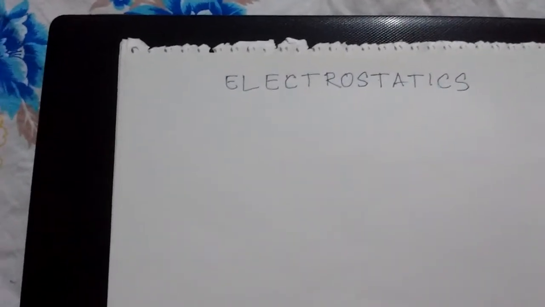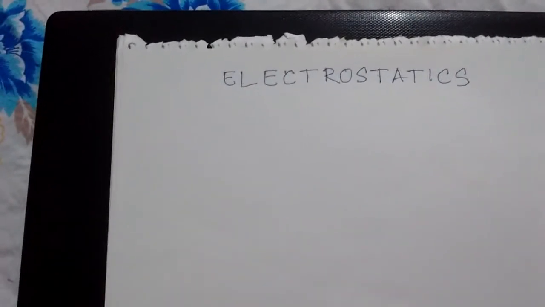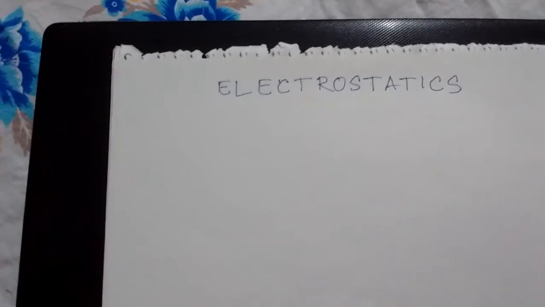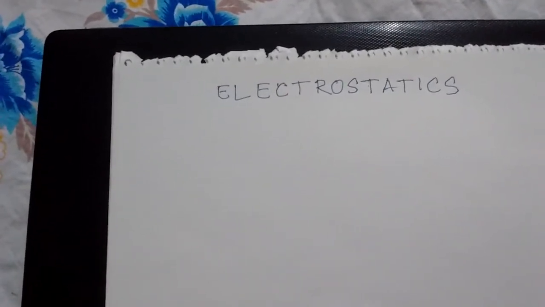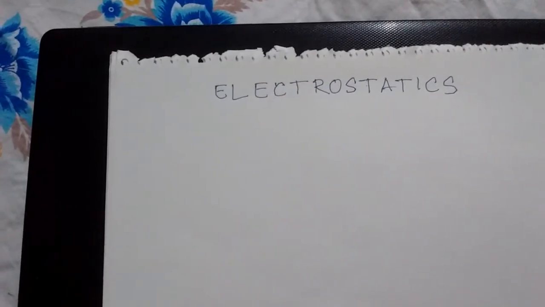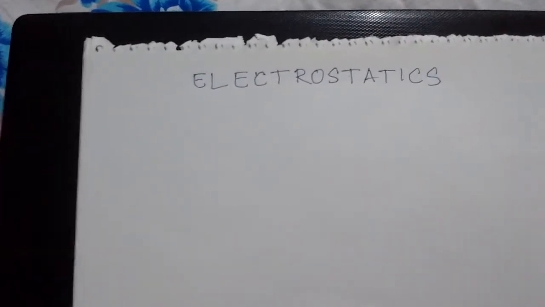So finally, only one point: charge is only because of presence or absence of extra electrons, nothing else. Because protons cannot participate in making a body charged or uncharged. Why? Normally a proton is affixed to the nucleus very tightly.